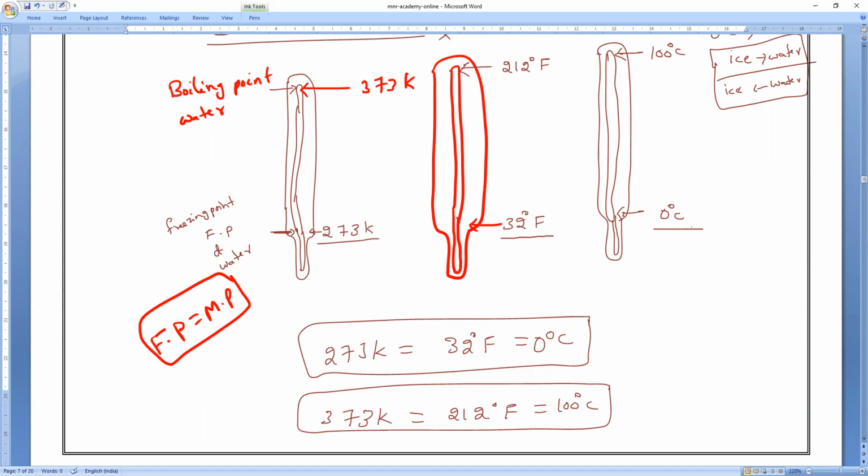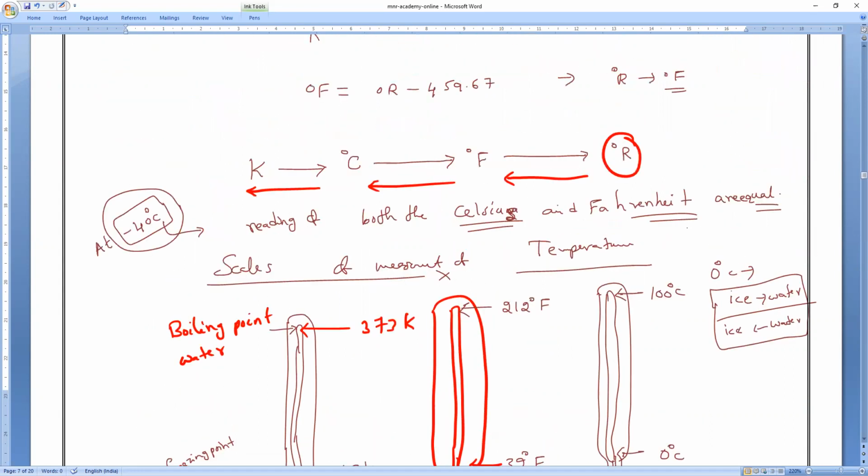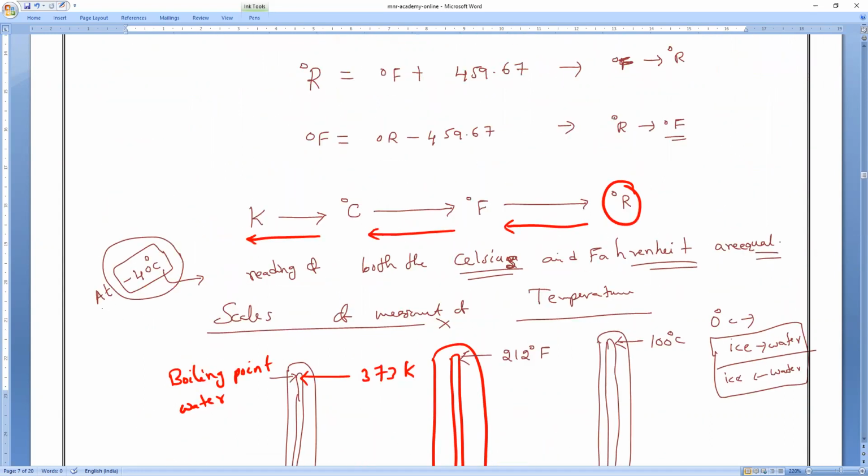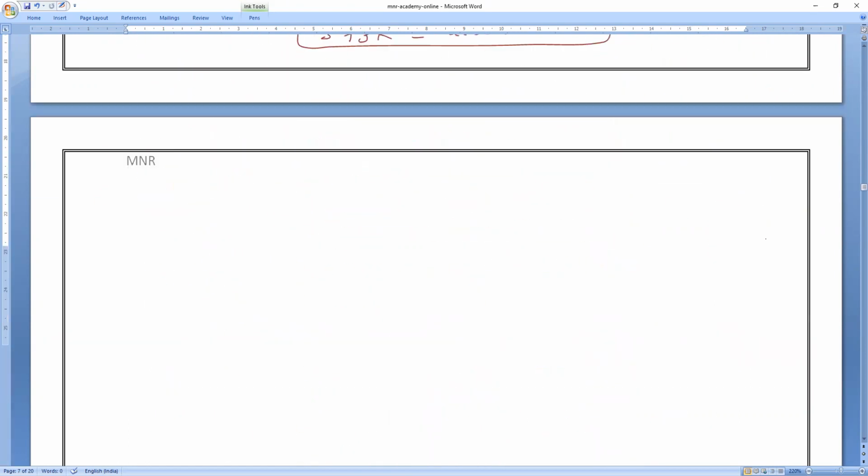Any doubt, guys? Now, I told you one important statement: at minus 40 degrees Celsius, the readings of both the Celsius scale and the Fahrenheit scale are equal. Shall we prove it now? We all know the relation between degree Celsius and degree Fahrenheit: degree Fahrenheit is equal to 9 by 5 into degree Celsius plus 32. Is it right?